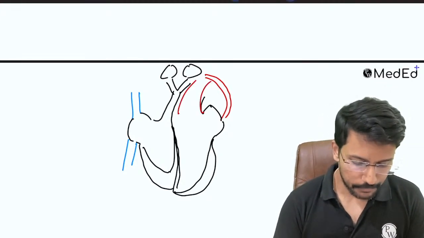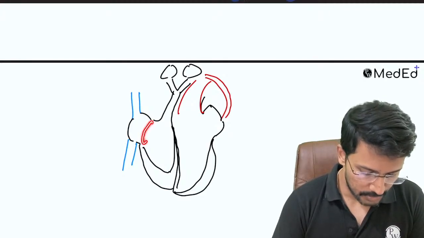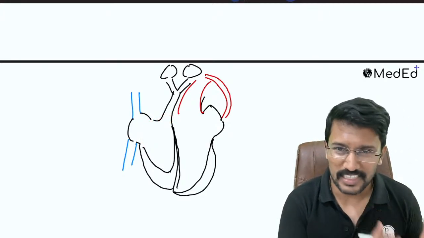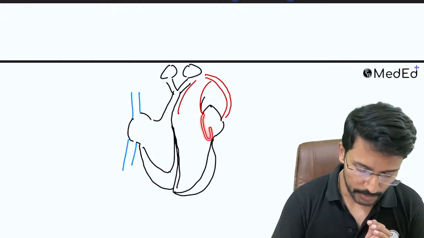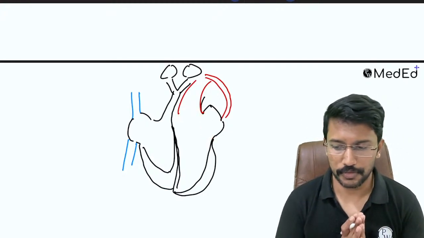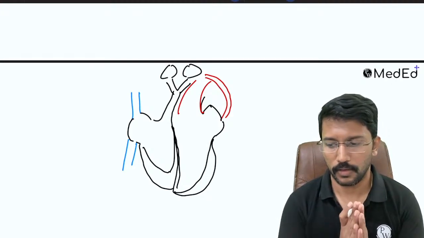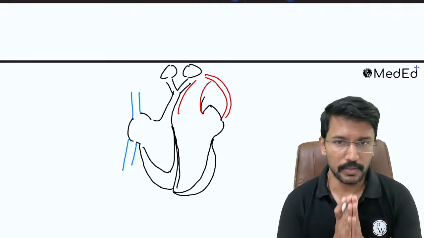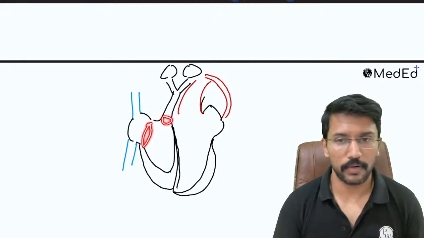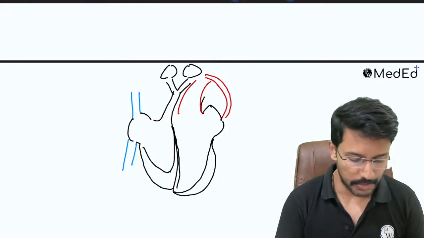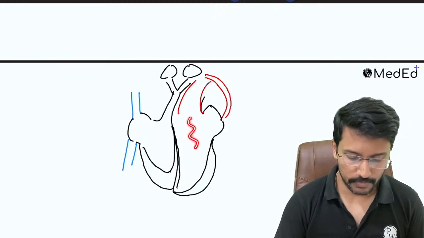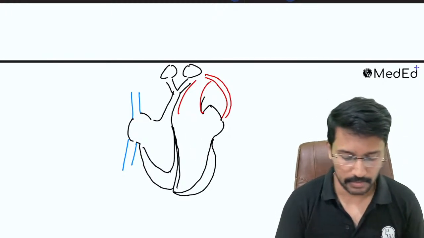Okay, so if I have a problem in, let me say, the tricuspid valve or pulmonic valve, that means I am having a right heart dysfunction. If I have a problem in the mitral valve or the aortic valve, I am having a left heart dysfunction. So please remember, if I have a problem in the tricuspid valve or the pulmonic valve, the final outcome is that pressure inside the right atrium increases. Whenever I have a dysfunction of the left side of the heart, the final outcome is that the pressure in the left atrium increases.